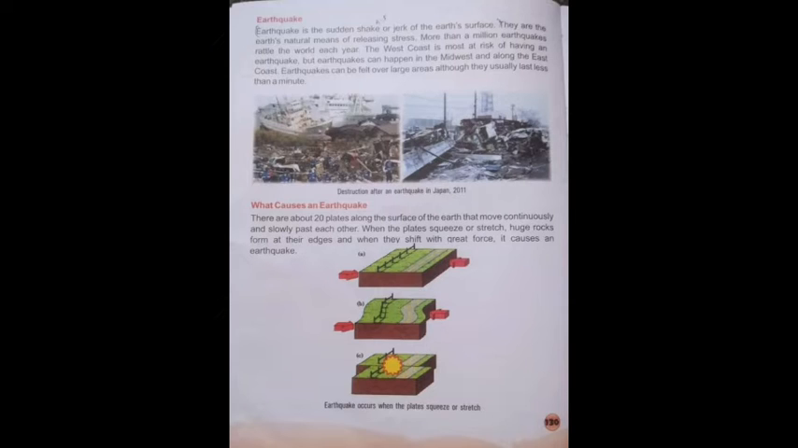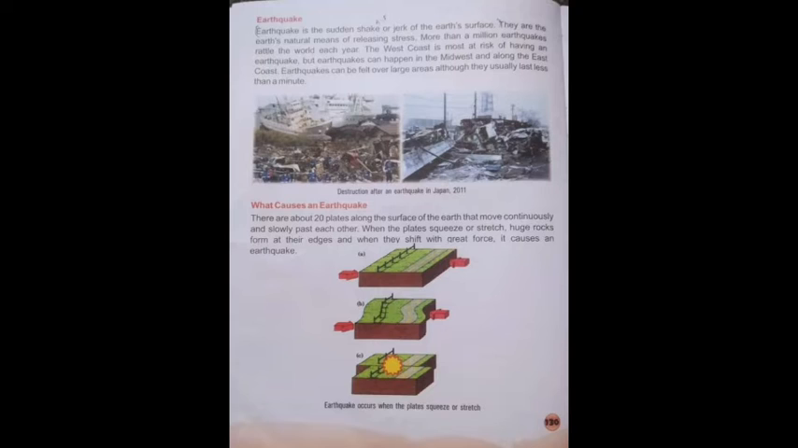Earthquake is the sudden shake or jerk of the earth's surface. See, when the sudden shaking of the earth's surface happens, it is known as an earthquake. These are the earth's natural means of releasing stress. More than 1 million earthquakes rattle the world each year. See, many earthquakes are happening each year.